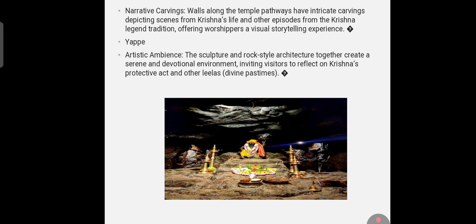Narrating carvings along the temple pathways have intricate carvings depicting scenes from Krishna's life and other episodes from the Krishna legend tradition, offering worshippers a visual storytelling experience. The artistic combination of cultural and rock style architecture together creates a serene and devotional environment, inviting visitors to reflect on Krishna's protective act and other leelas.